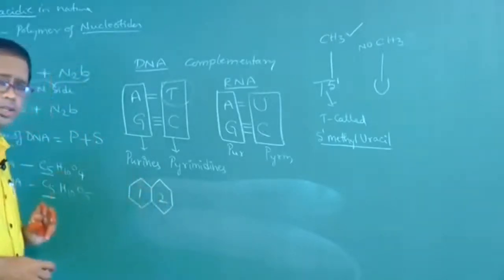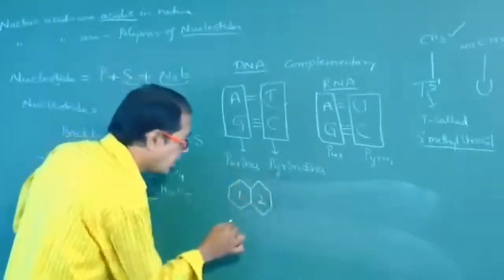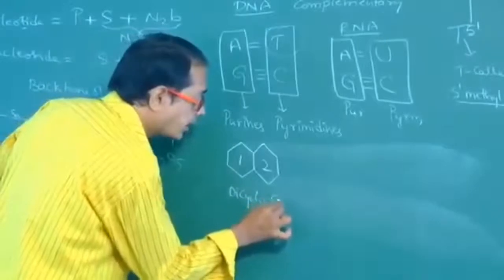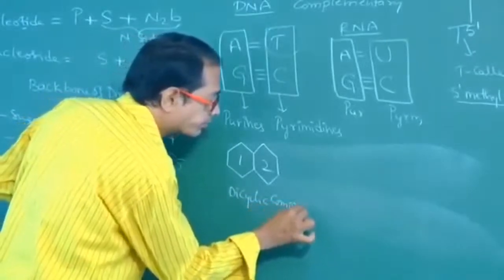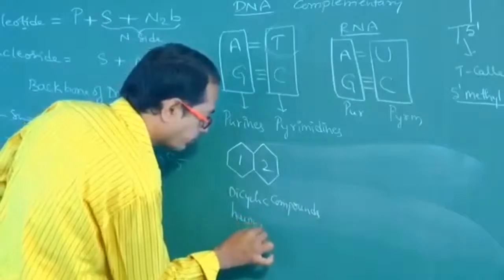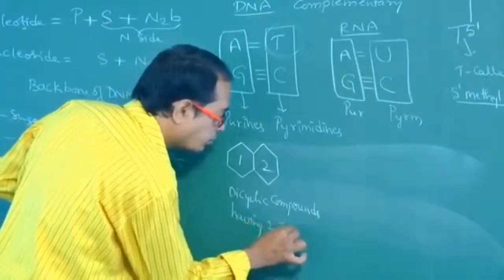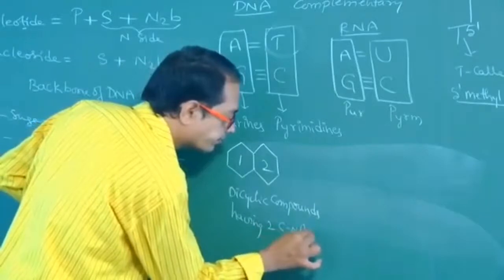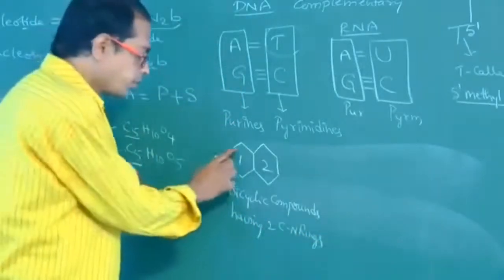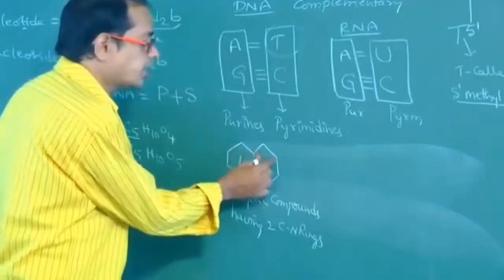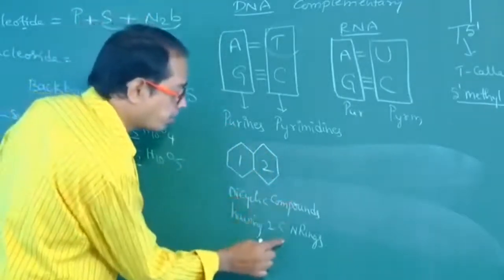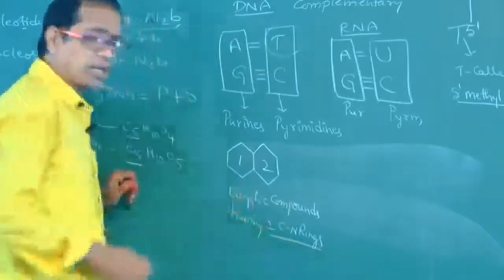Two CN rings. Purines are dicyclic compounds having 2 CN rings. What are purines? This is one CN ring, this is the second CN ring. Purines are dicyclic compounds having 2 CN rings.